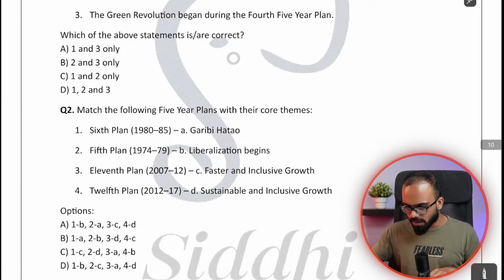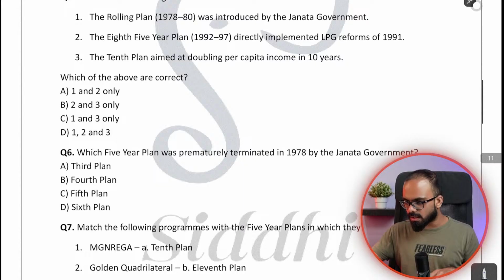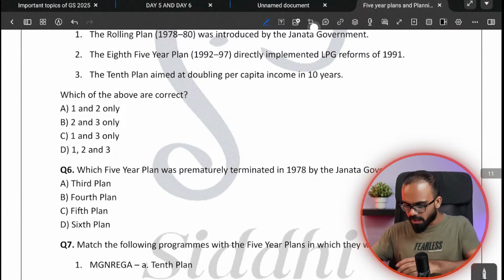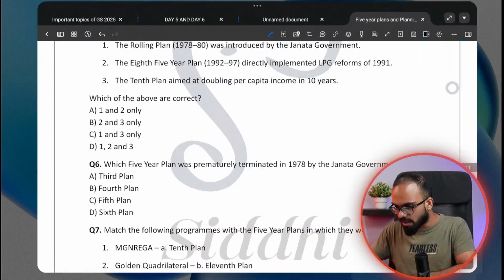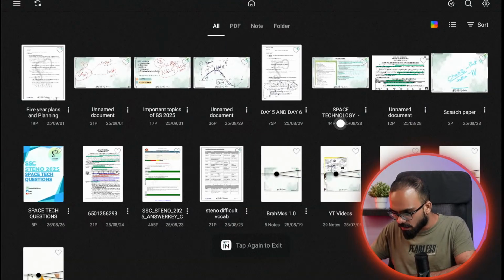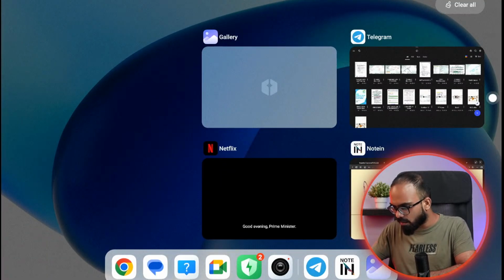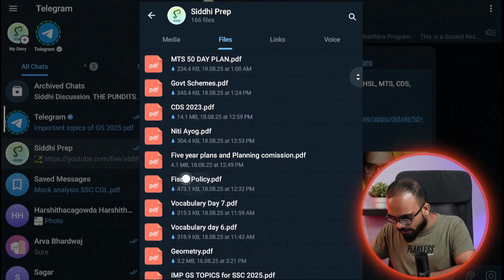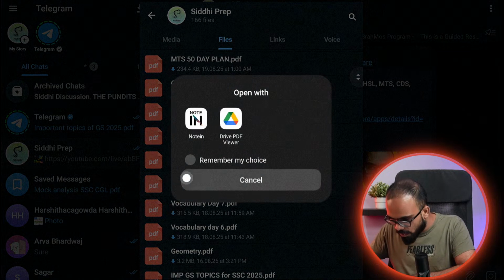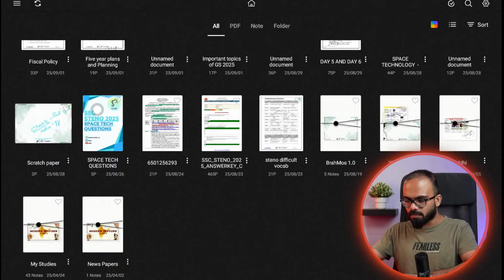So this is about 5 year plans. The 5 year plans topic is also extremely important. And then as a part of economy, the other topic that you need to study is fiscal policy. And if I am not wrong, we uploaded fiscal policy as well in your Telegram. Yes, fiscal policy is also uploaded. Even NITI Aayog is also uploaded. You can check it out.